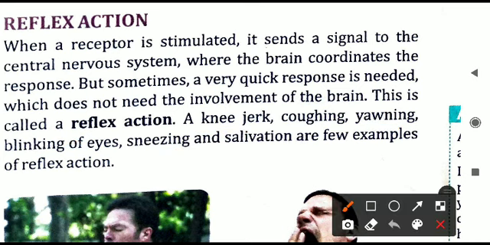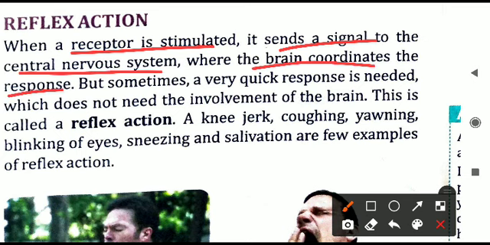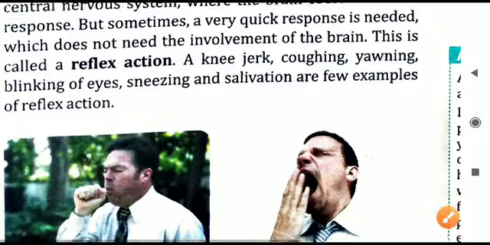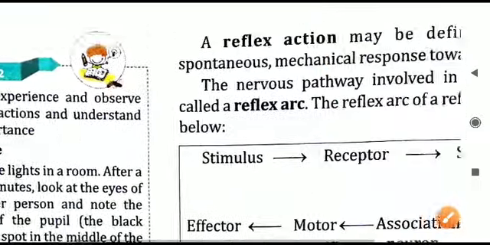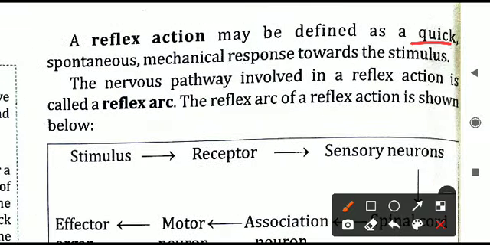Whenever the receptor is stimulated, it sends a signal to the central nervous system, where the brain coordinates the response. In some cases, a very quick response is needed, and there is no need for the involvement of the brain, because it is an emergency situation. So reflex action is what? It is a quick, spontaneous mechanical process or response of the body towards the stimulus without involving the brain. The spinal cord will itself decide what to do, what not to do.